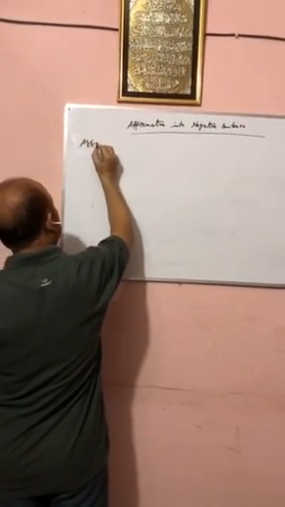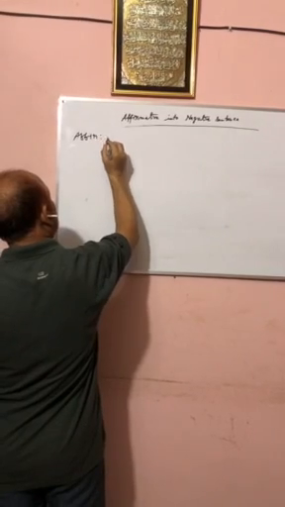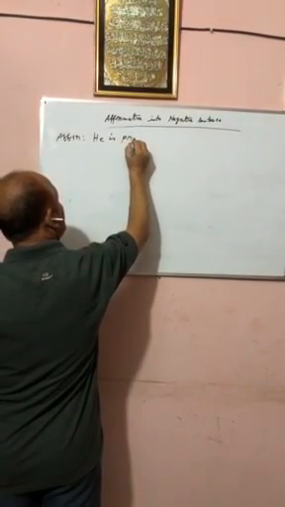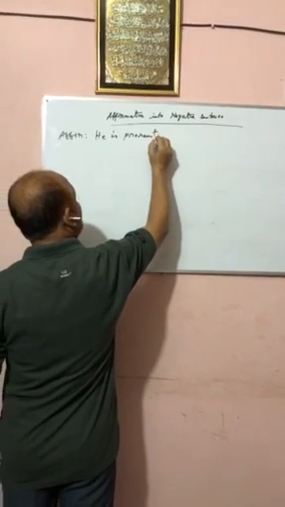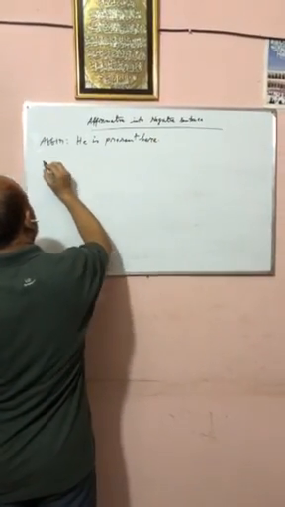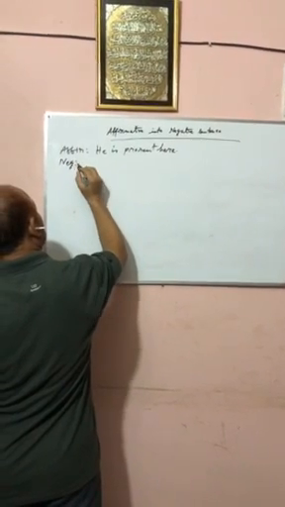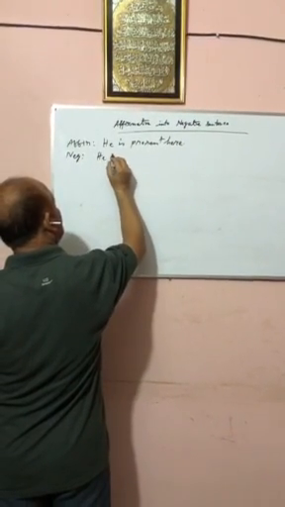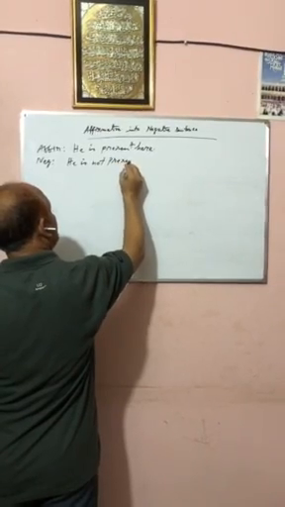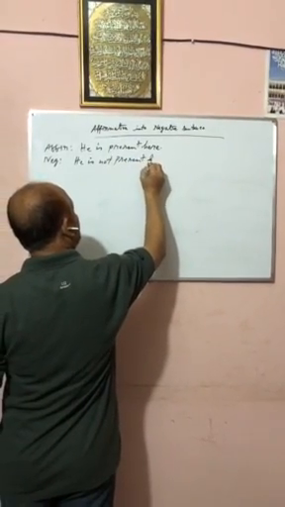Affirmative: He is present here. Negative: He is not present here.